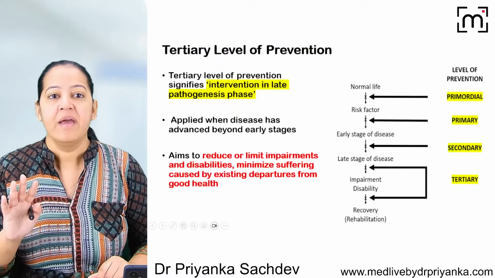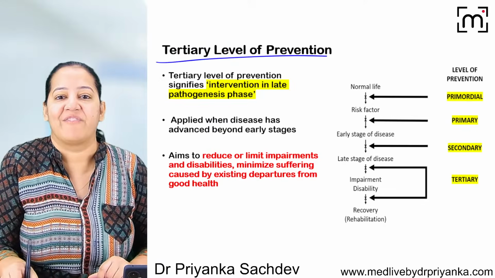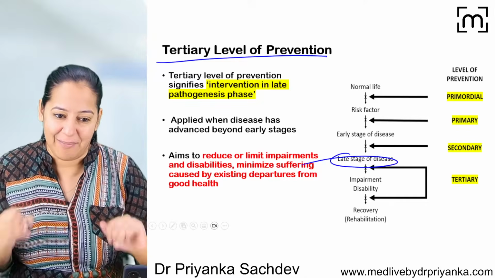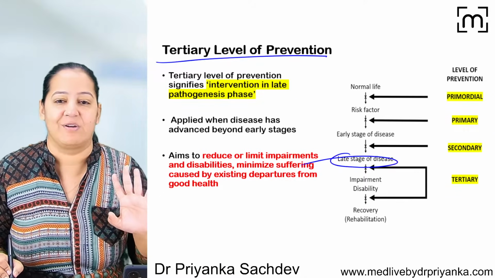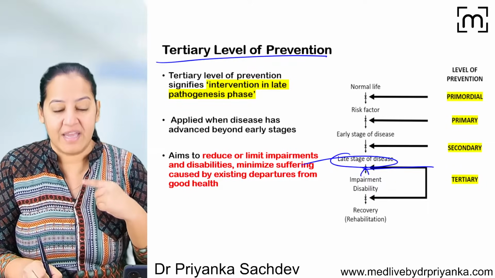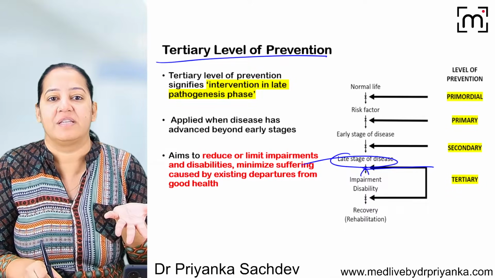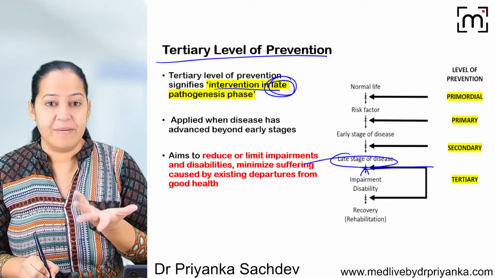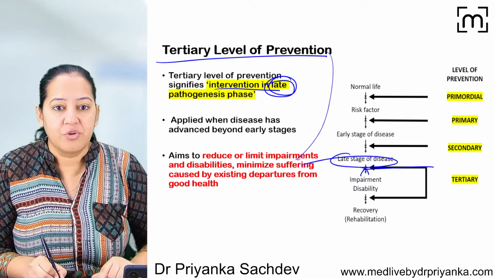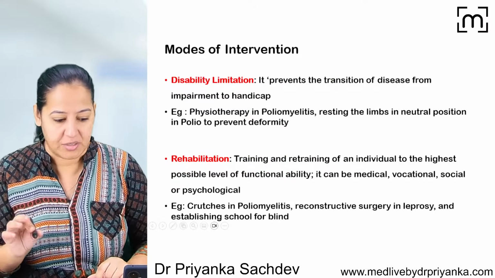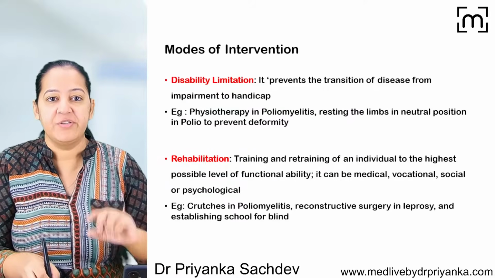Okay, that is secondary. And finally, the tertiary level of prevention. The person already has late stages of disease. Now what can you do? You can only do rehabilitation. The person already has late stages of disease and you are taking action after that. It is intervention in the late phase of the disease. The main purpose or motto of this level of prevention is to reduce or limit the impairment and disabilities. That is rehabilitation. So what are the two interventions here?